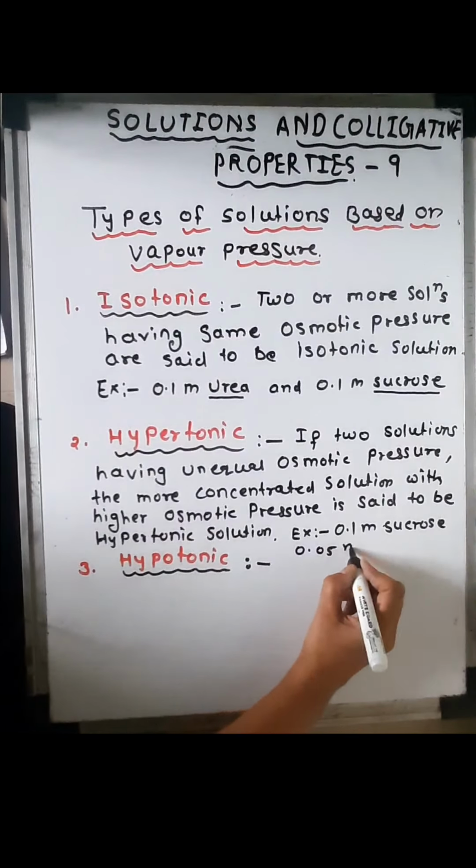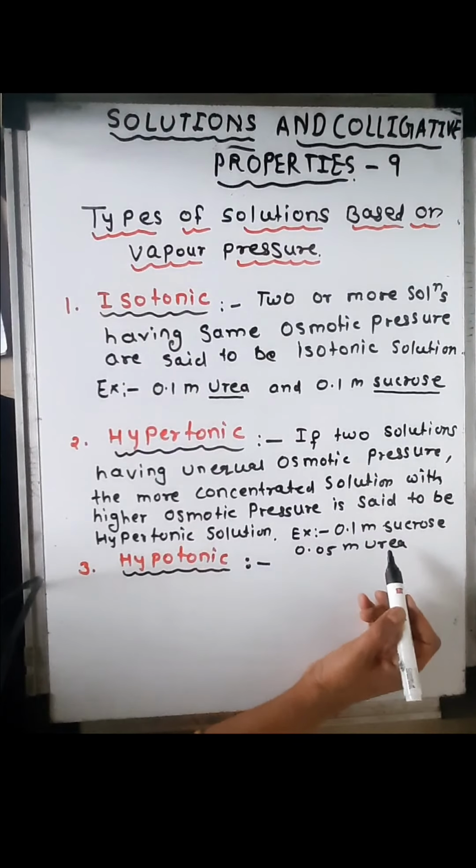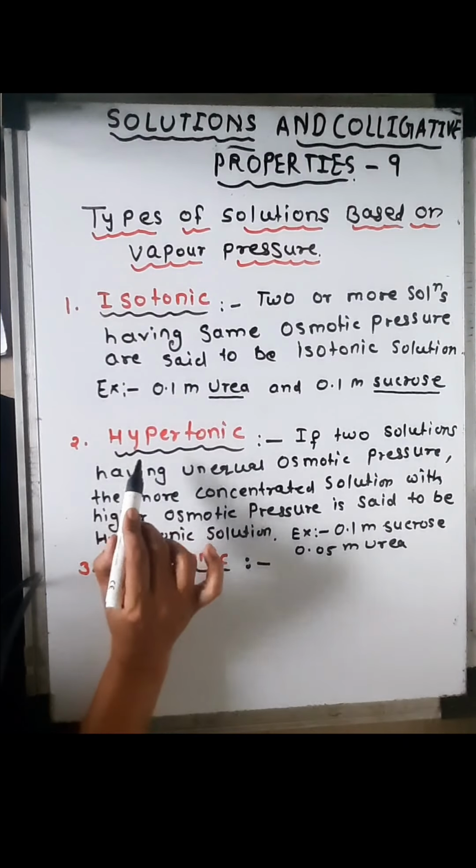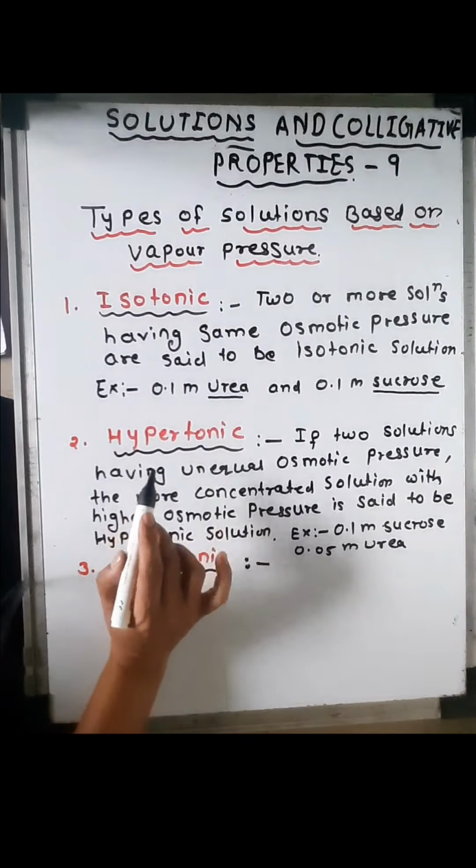In this case, sucrose has higher concentration, that is 0.1 molar, so its osmotic pressure is higher, and so the sucrose solution is hypertonic. Urea has less osmotic pressure.